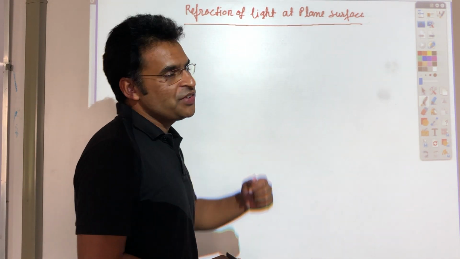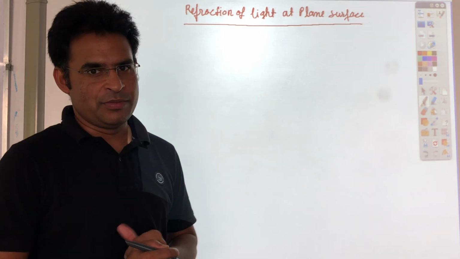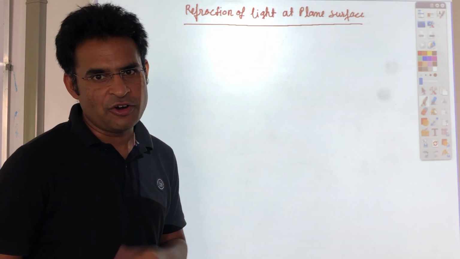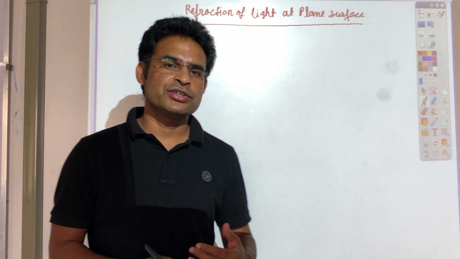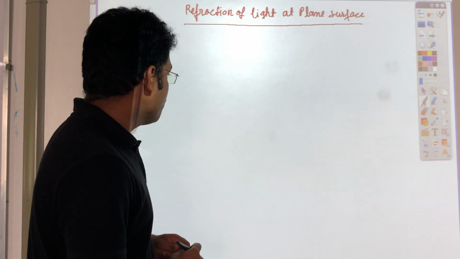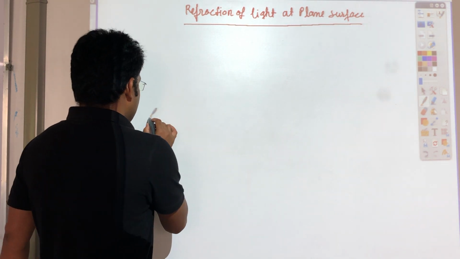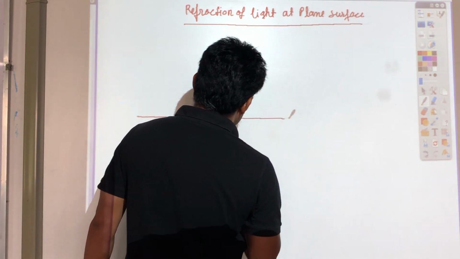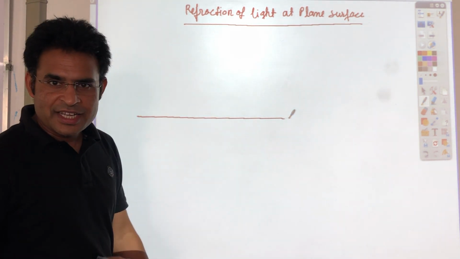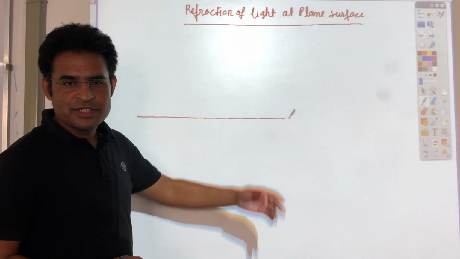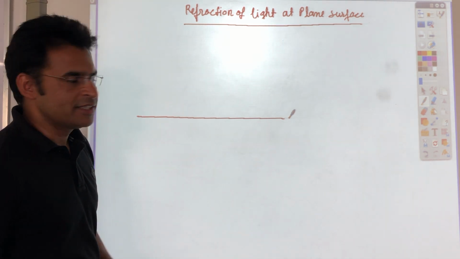For this purpose, we need to use the law of refraction formula. In the previous video, you can see that is the law of refraction formula. It is also called Snell's law. Now, for this one, we take one medium separator, just like this line. Below this line we take a denser medium, and above it, a rarer medium.